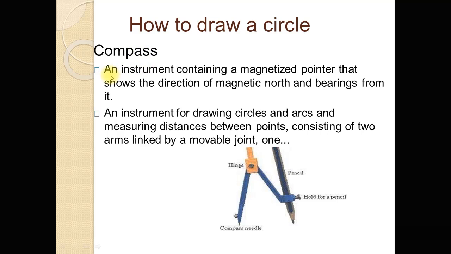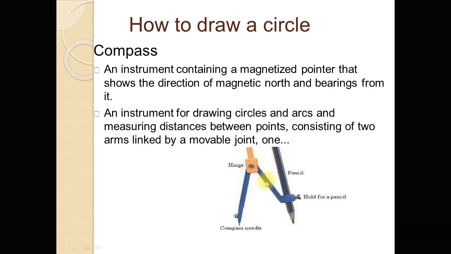Compass, an instrument containing a magnetized pointer that shows the direction of magnetic north and bearing from it. An instrument for drawing circles and arcs and measuring distance between points, consisting of two arms linked by a movable joint. This is compass. This compass consists of two arms. These two are linked by a movable joint. This is a movable joint.